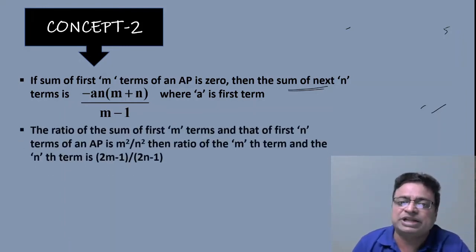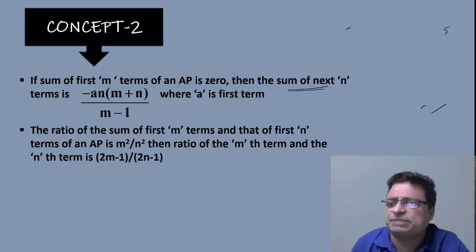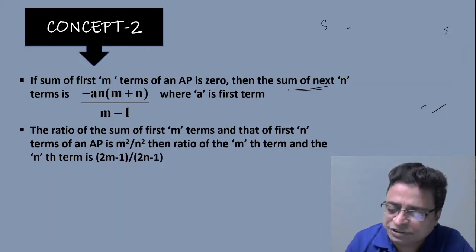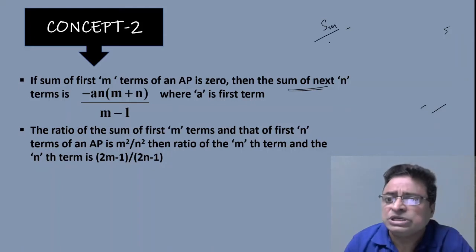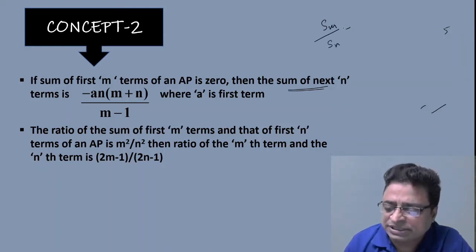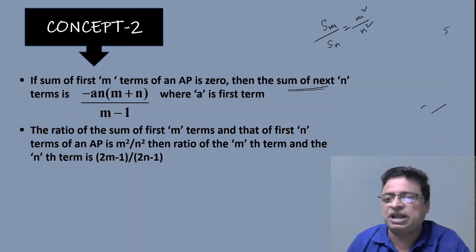Now, coming to the next important one: the ratio of the sum of first m terms to the sum of first n terms of an AP is m square by n square. The ratio of the sum of the first m terms to the sum of the first n terms is equal to m square by n square. This is the question given for you in an AP.